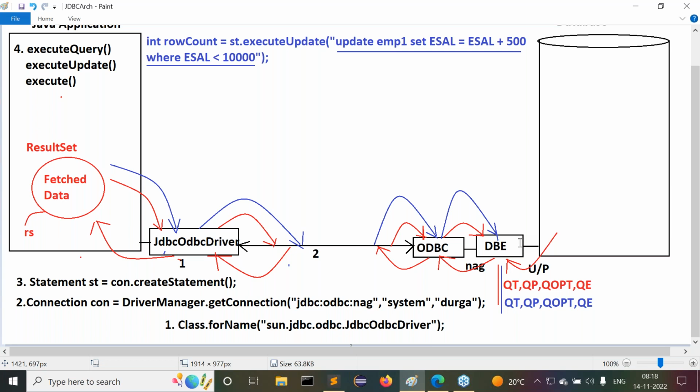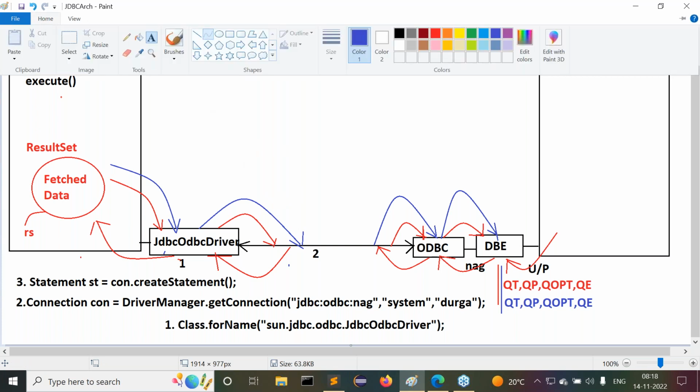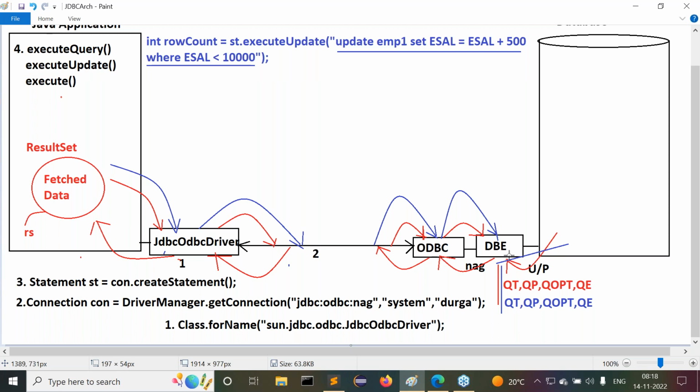How many records are updated here with our SQL query? Let's say, for example, 10 records are updated. When 10 records are updated in the database, immediately the database engine will get that count, the number of records which are updated, and that count value will be sent back to the Java program. The value 10 would be identified by the database engine.